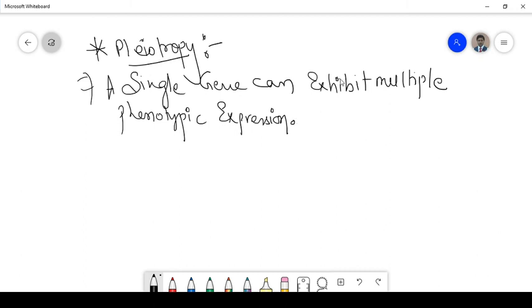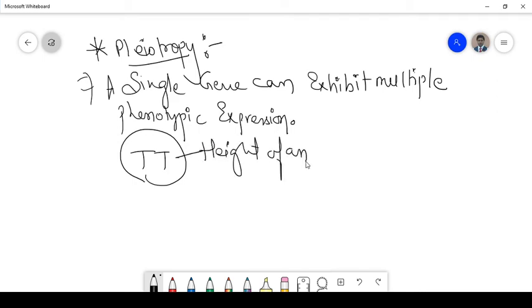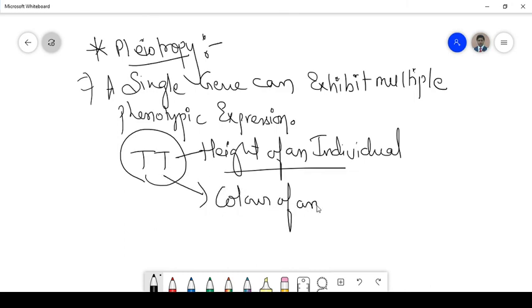Over here, what it says, children, is this: suppose this is a gene for tallness which is responsible for the height of an individual. But let us say this gene can also express the color of an individual. So in that case, that condition is known as what, children? Pleiotropy.